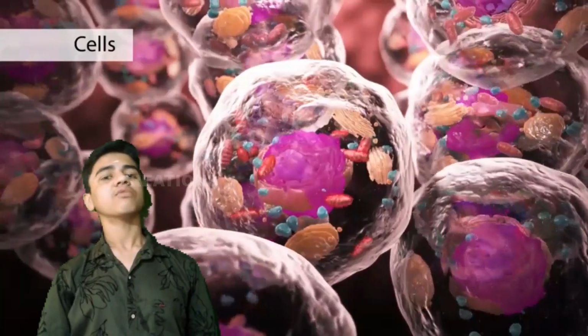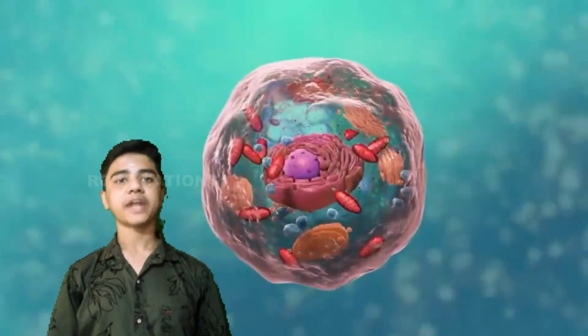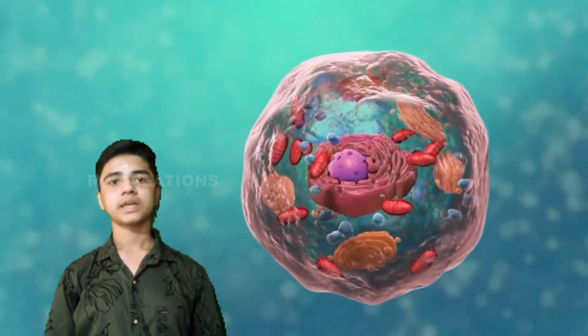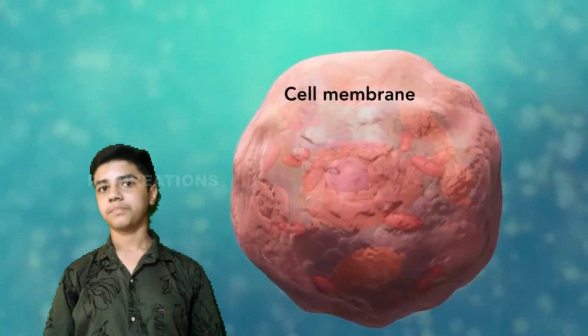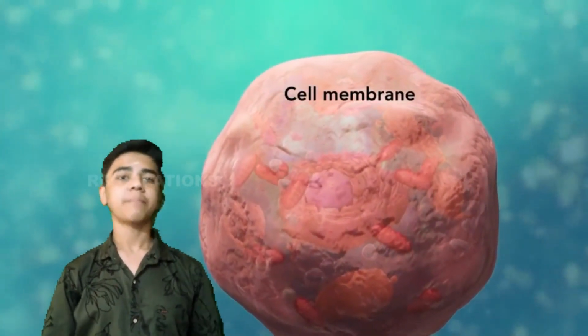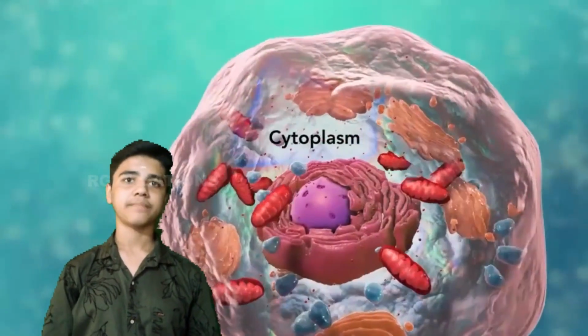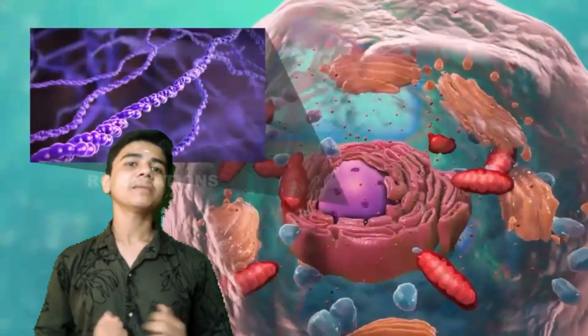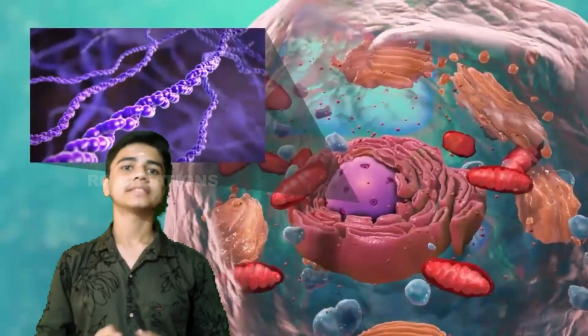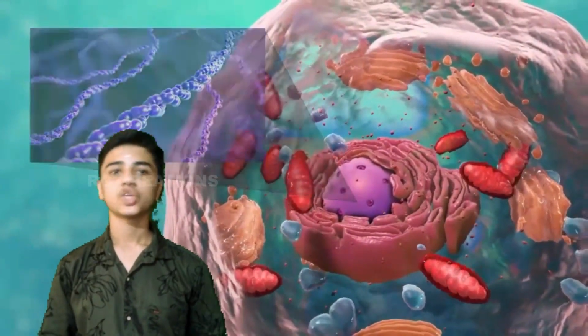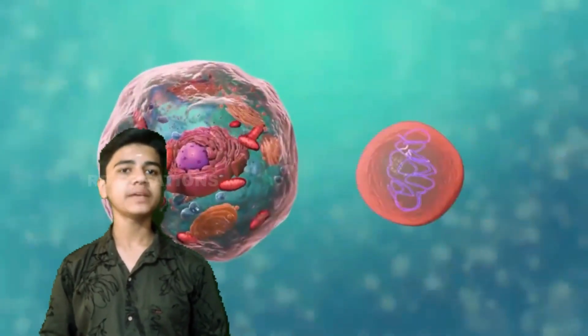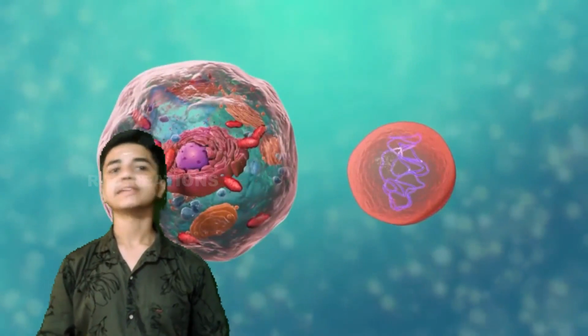Then, what is cell wall? The cell wall is a protection along with the cell membrane. It is only present in the plant cell. It helps to protect the plant cell from high temperature, wind speed, moisture, etc. Cytoplasm. Cytoplasm is a jelly-like substance present between cell membrane and nucleus. The various organelles of the cell, which we will study later in this video, are present in cytoplasm.